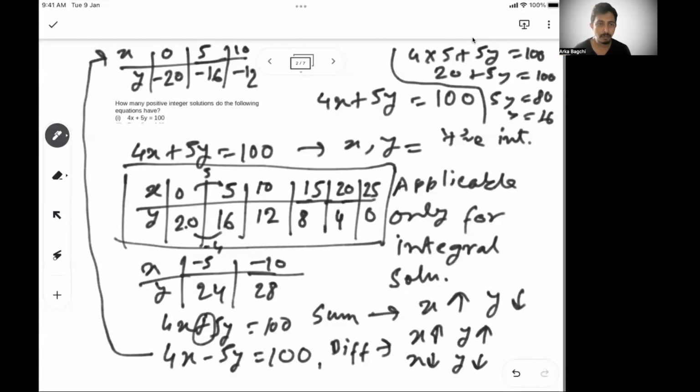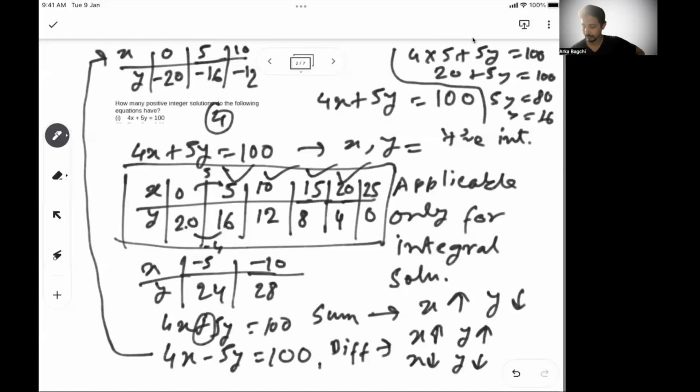So coming back to the problem, how many positive integral solutions? Positive integral solutions, I know 0 is not a positive number. 0 is a non-positive, non-negative kind of number. If they said non-negative integral solutions, I could have included 0. But if they say positive integral solutions, I can't include 0. So my options are 1, 2, 3, 4. 4 solutions are possible. So the answer is 4.